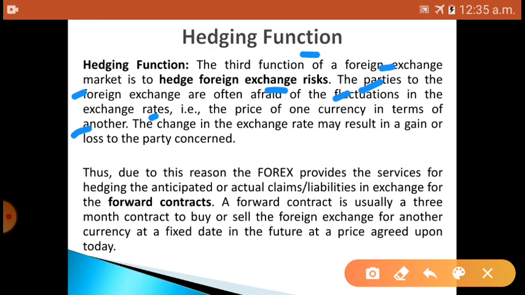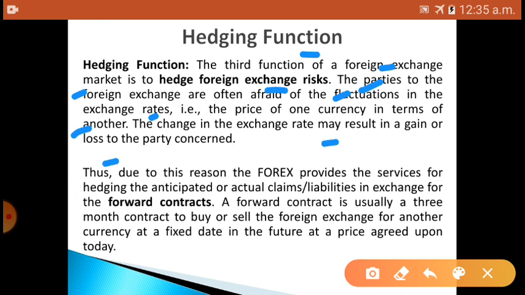If the currency price is high, usually the foreign exchange market will be afraid. The change in the exchange rate may result in a gain or sometimes a loss. If you convert one currency, sometimes the rate will be high and sometimes low.